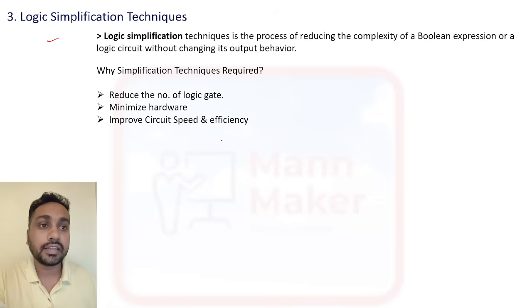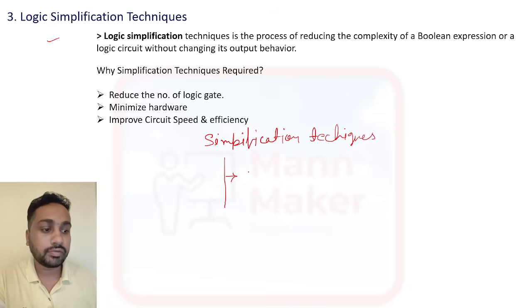That's why we are using logic simplification technique. And we generally use two kinds of simplification technique.